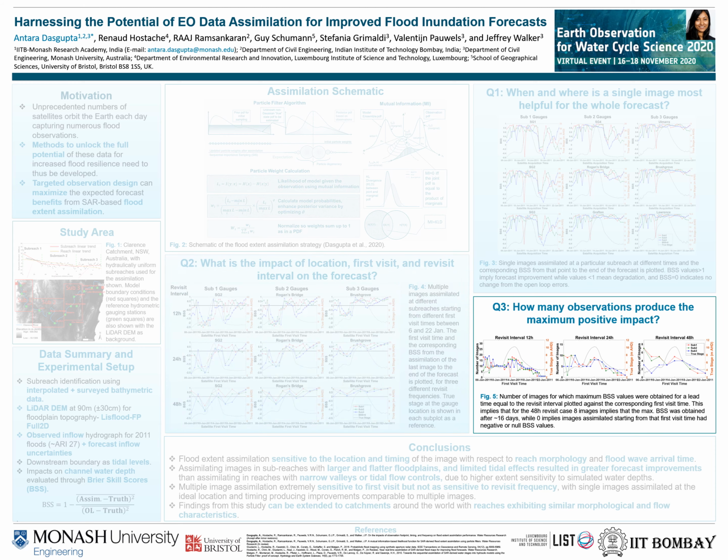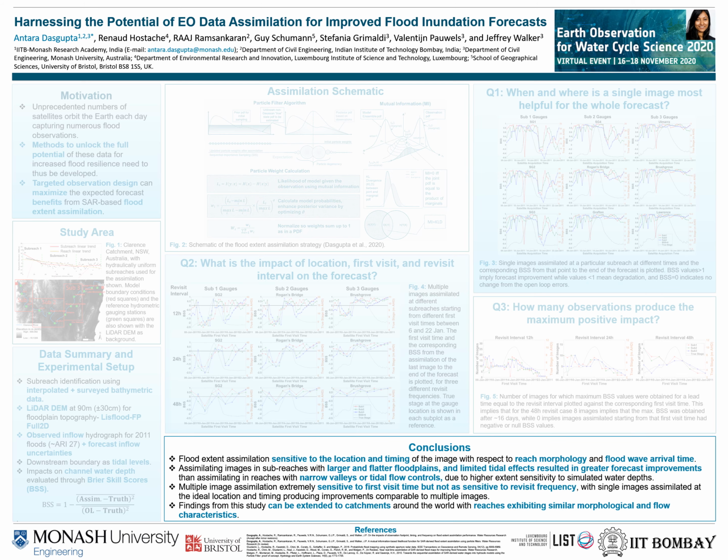Another question we tried to ask was where or when can we get the maximum positive impacts from the assimilation? And we found that this time varied based on the revisit interval, and not only that, also based on the different areas where we were assimilating.